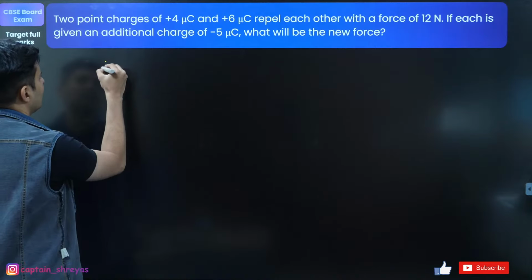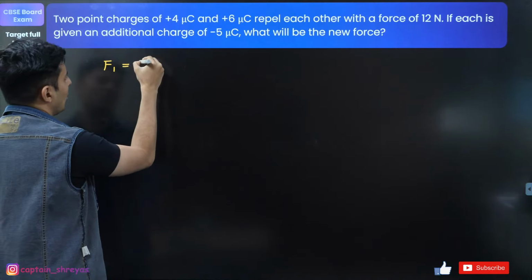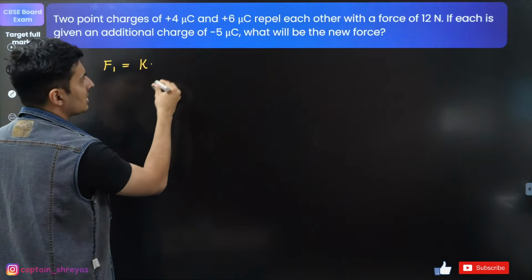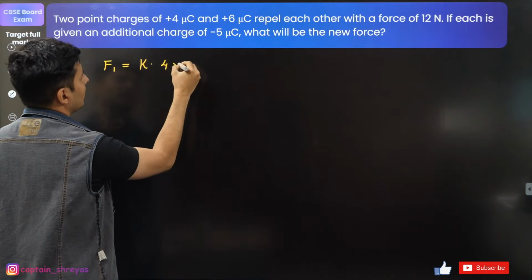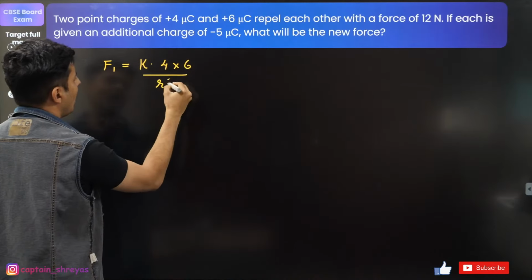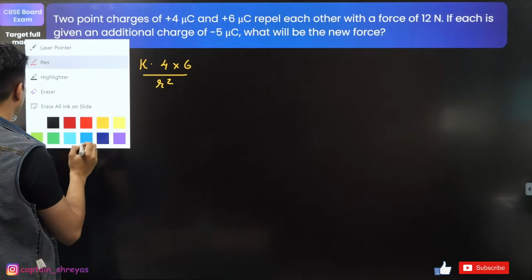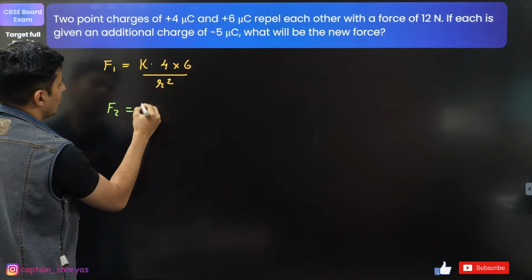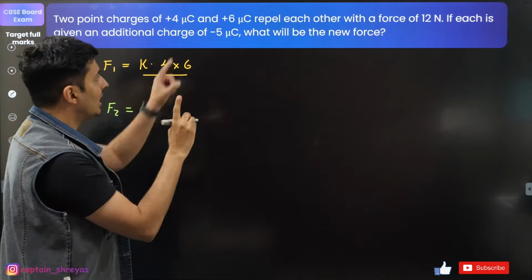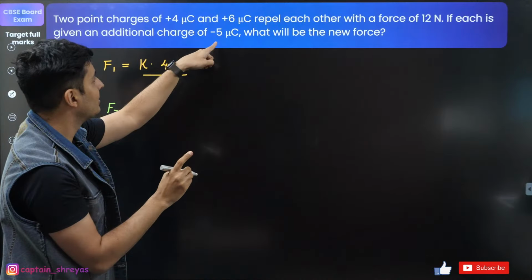Now, in the first case, the force will be Coulomb's constant into charge 1 into charge 2 divided by r square. Whereas in the second case, Coulomb's constant, the new charges will be slightly different. You are adding -5.